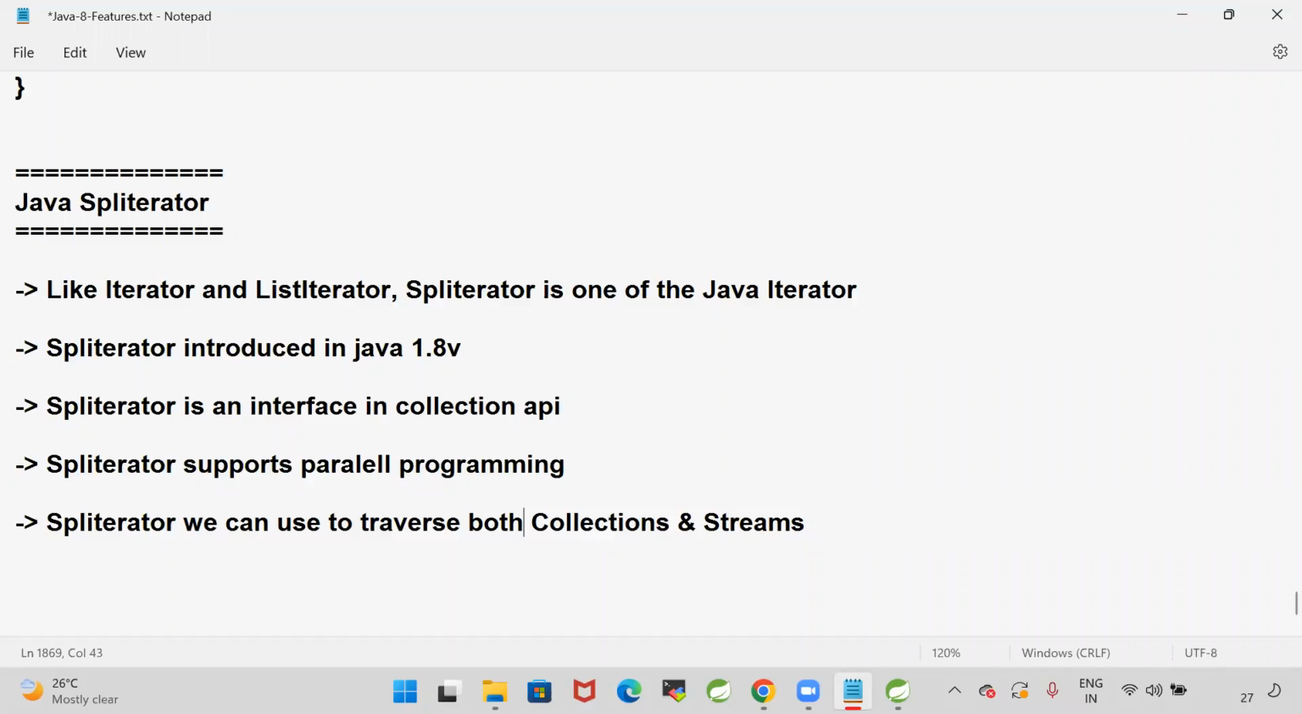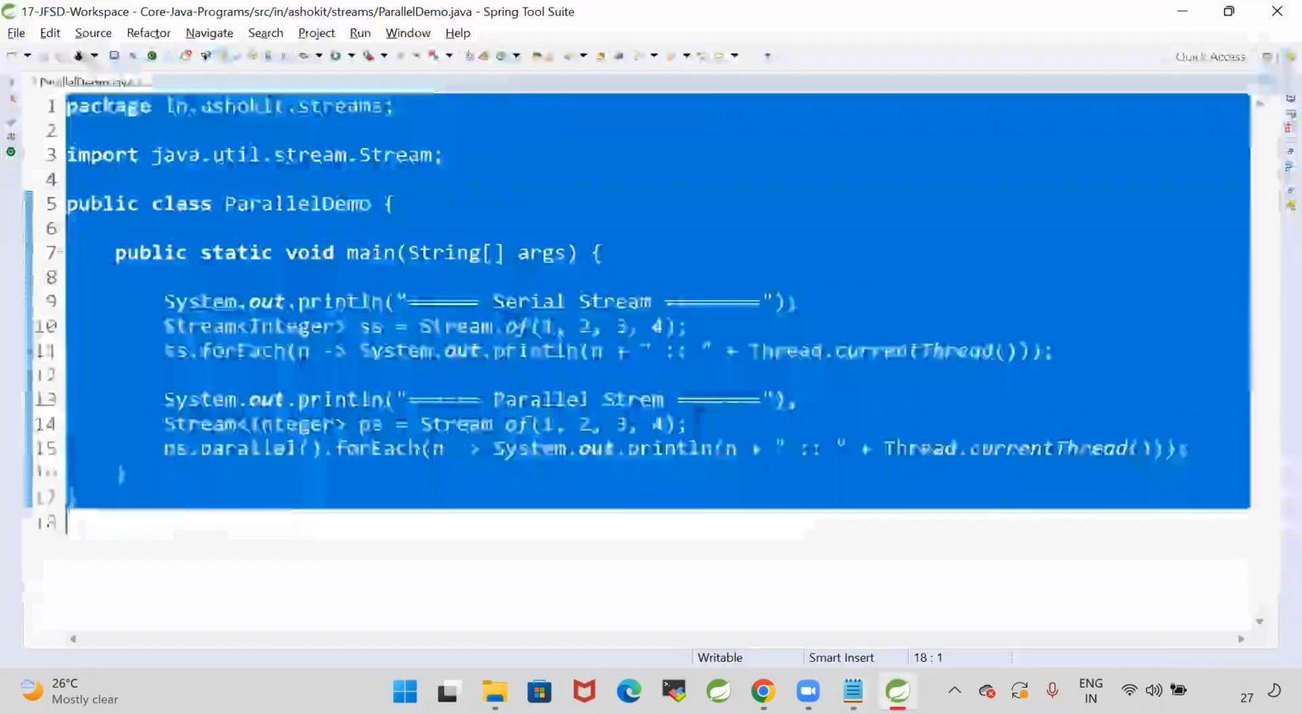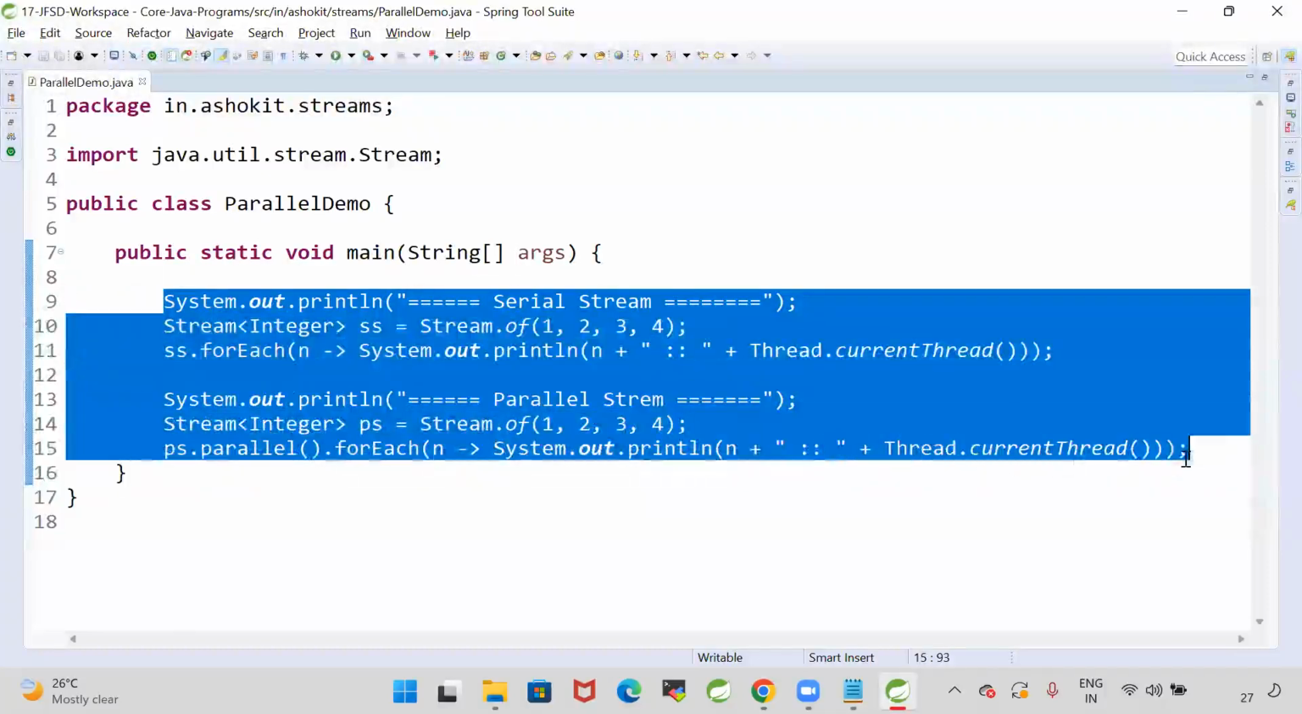Okay guys, we cannot use this iterator for map implementation classes, only for the collections. Spliterator cannot be used with map implementation classes. Understand guys?